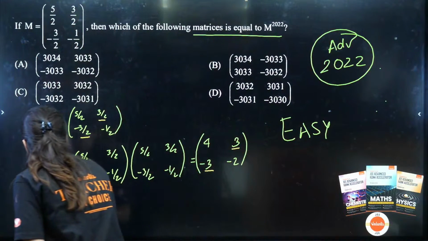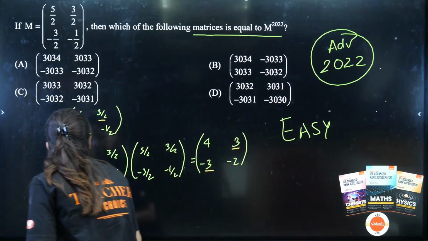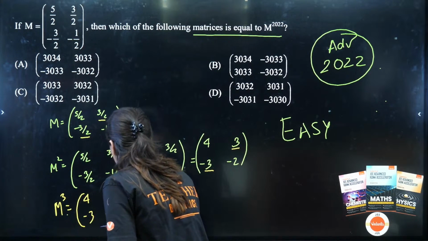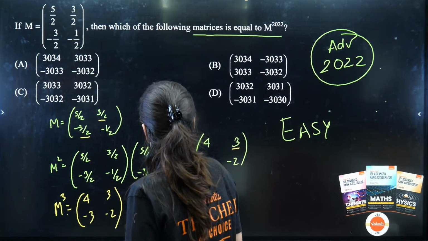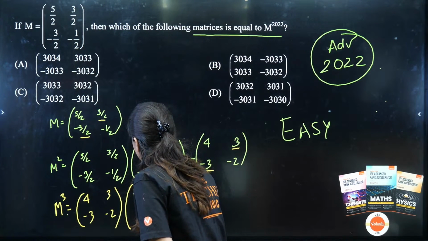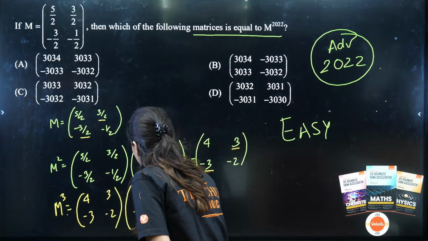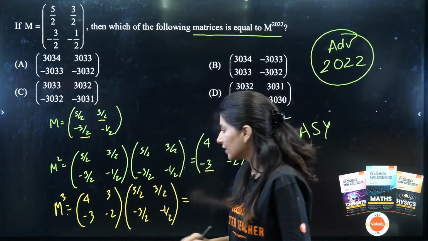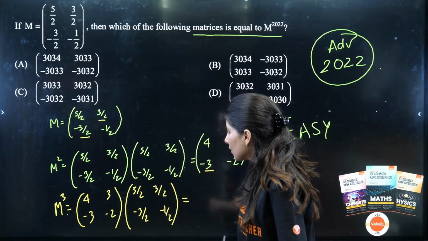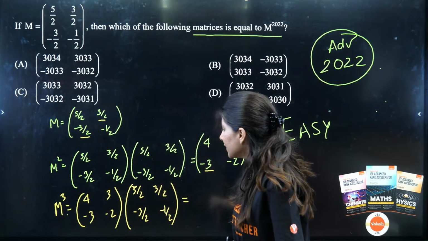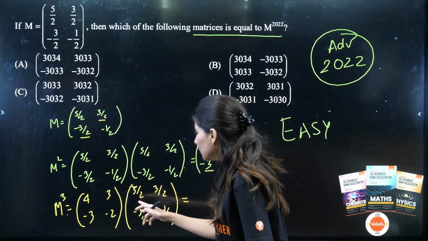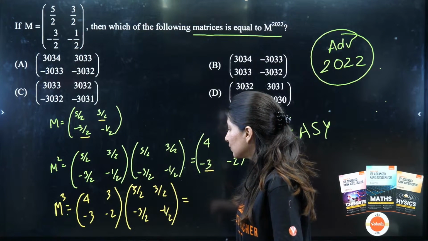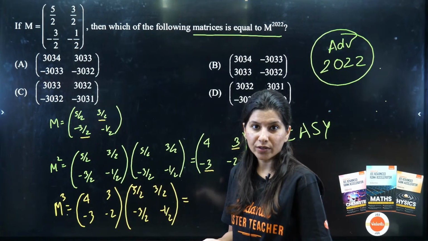Now what about M raised to power 3? M raised to power 3 will be 4, 3, minus 3, minus 2, and we are going to have 5 by 2, 3 by 2, minus 3 by 2, minus 1 by 2. So row 1, column 1: 4 5s are, sorry, this is 3. Right? 4 3s are 12, 12 by 2 and minus 9 by 2. 12 minus 9 is what? 3.